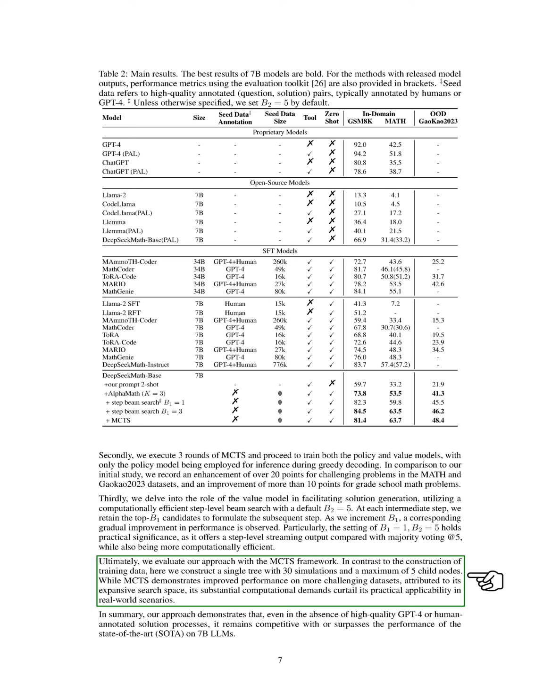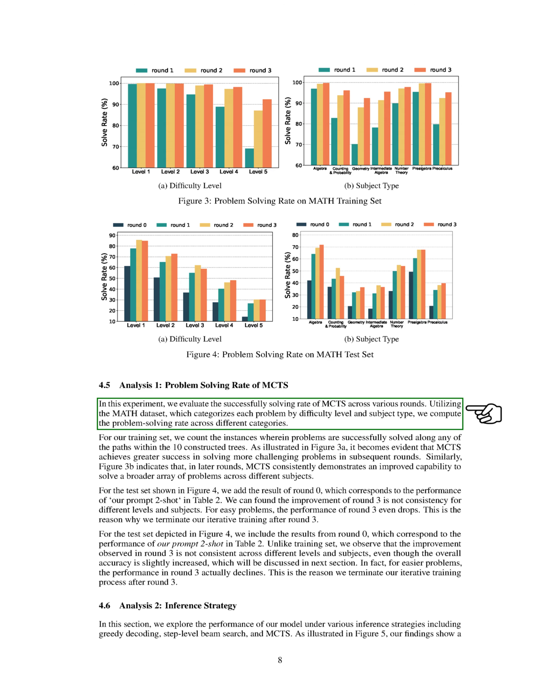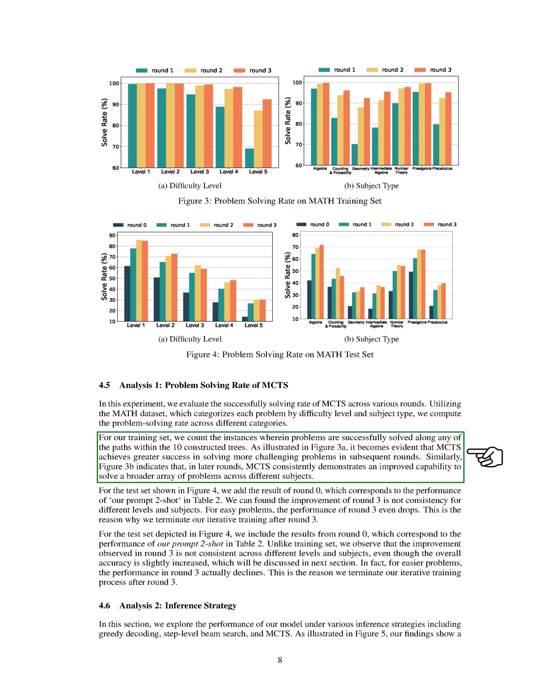Section: Analysis 1. Problem-solving rate of MCTS. In this section, we assess the success rate of MCTS in solving problems over multiple rounds. We used the math dataset, which classifies problems by difficulty and subject, to calculate the problem-solving rate across different categories. In our training set, we counted how many problems were solved in any of the paths within the 10 trees we built.